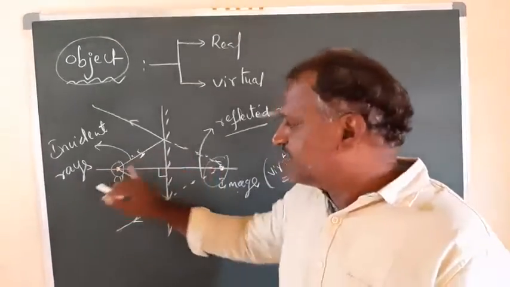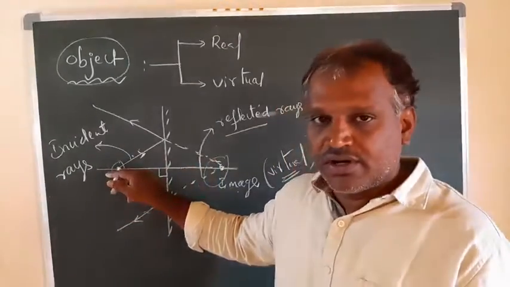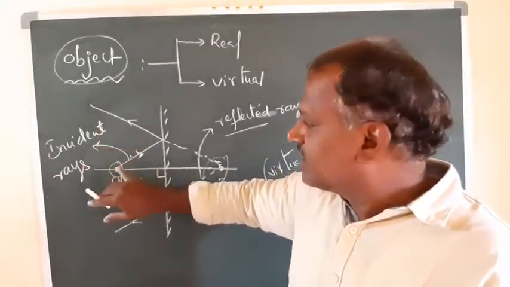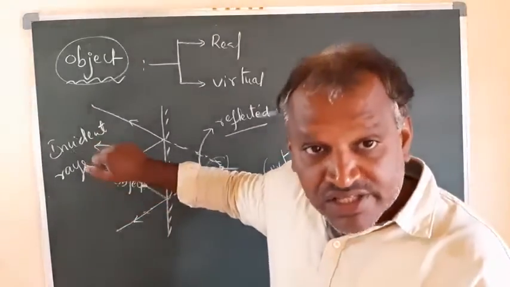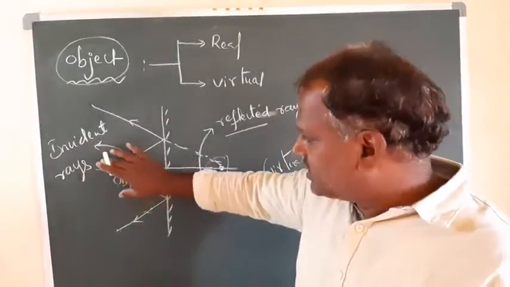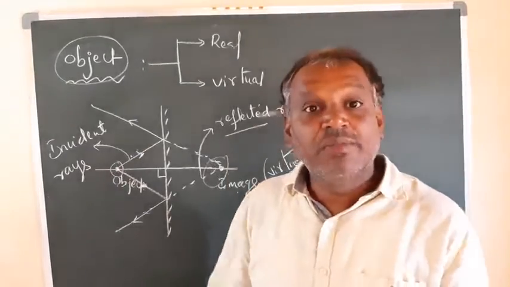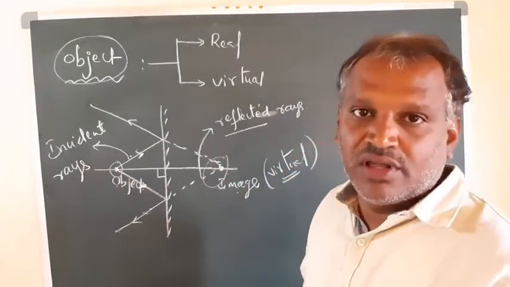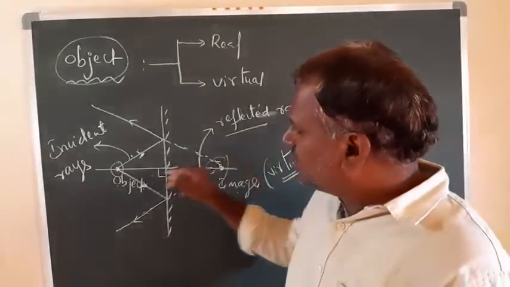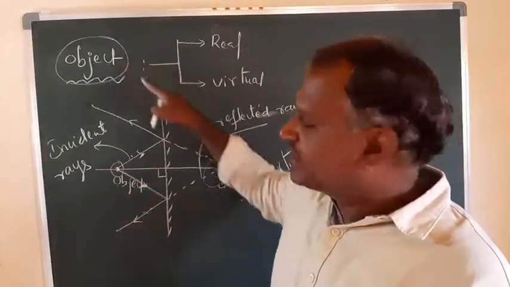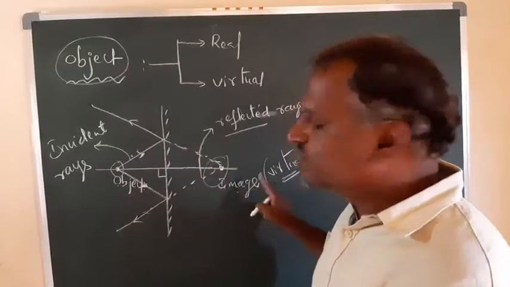But here, what is the difference between these two? This is a real one. Here we are keeping it. It is an existing one, right? We can hold this one. We can take a photograph of this one. So this is what is called real. For virtual, we cannot take a photograph. We cannot hold that virtual, right? So here this is virtual, this is real. Because of that I said real and virtual. The object is real here, but the image is virtual.